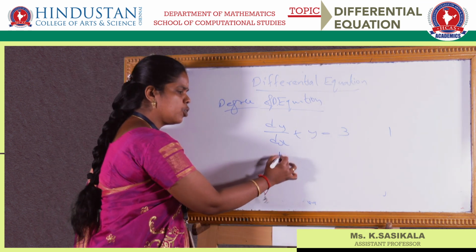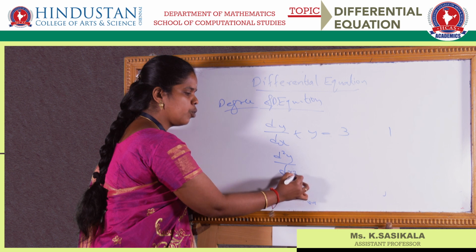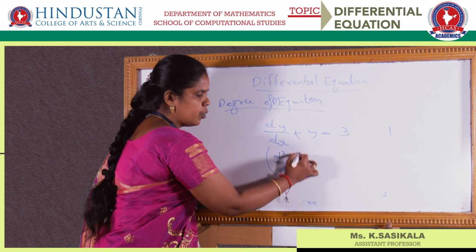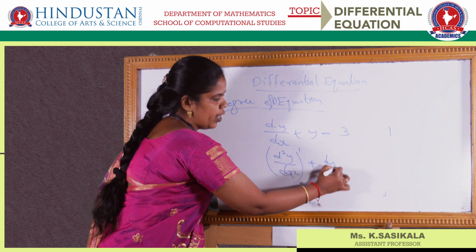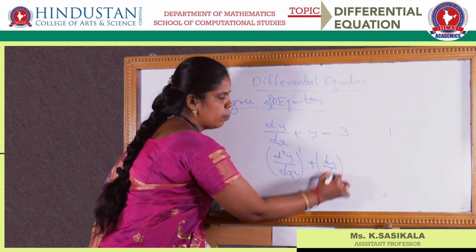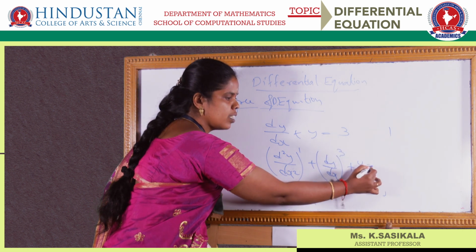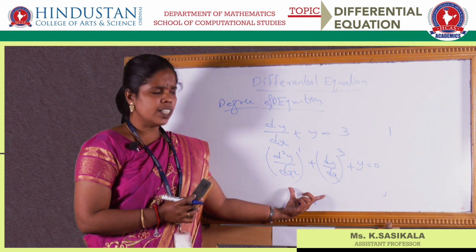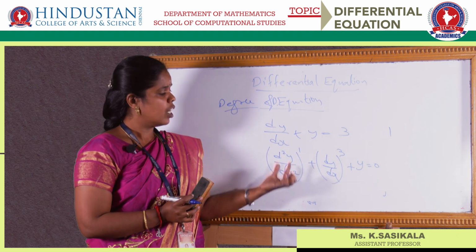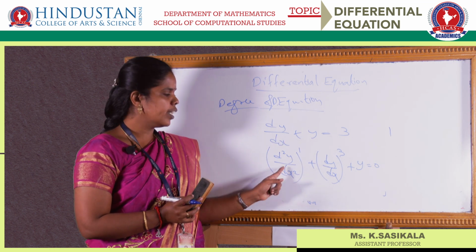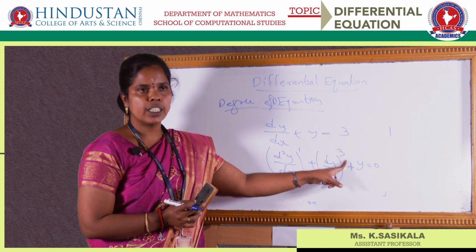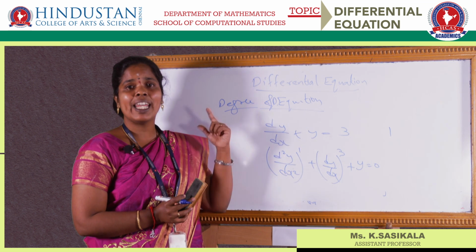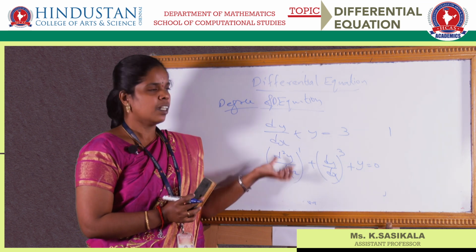Next, suppose you have d square y by dx square whole power 1 plus dy by dx whole power 3 plus y is equal to 0. This is again a differential equation. Even though the power is 3, we have to know the exponent of the highest derivative.